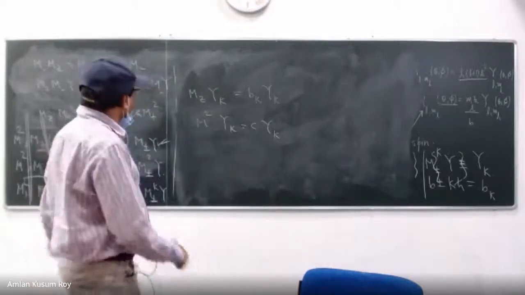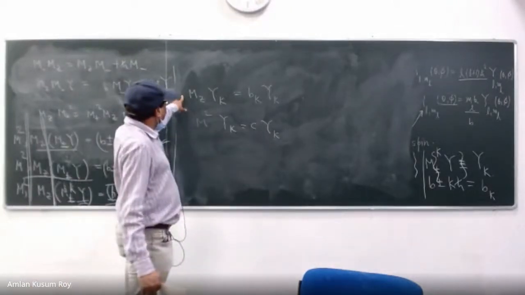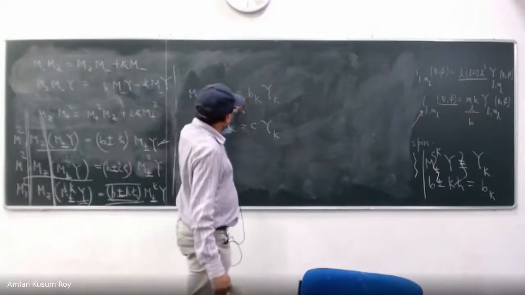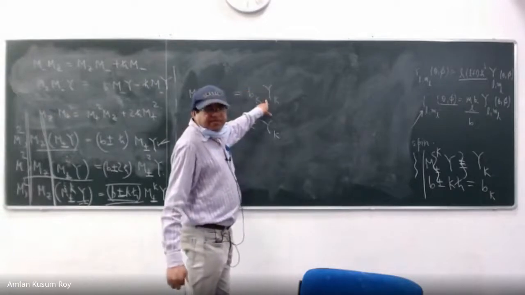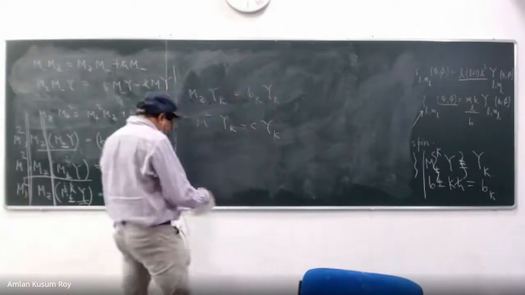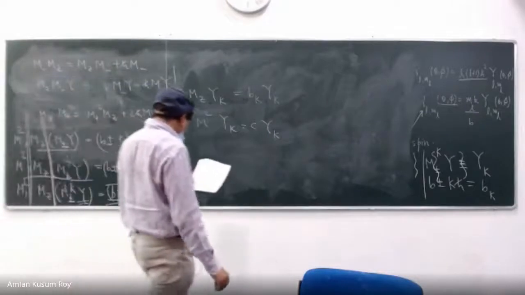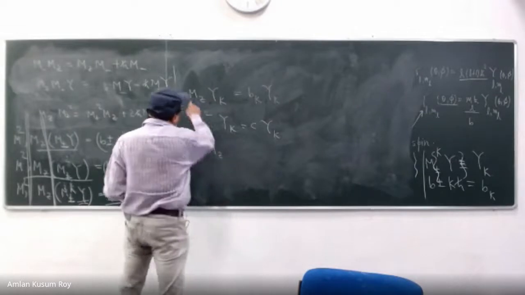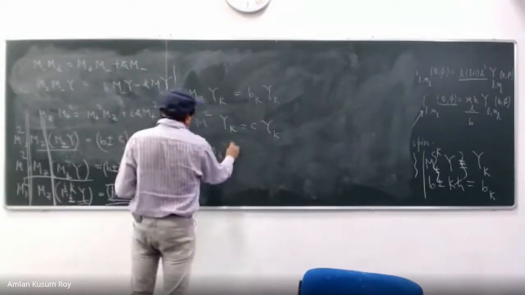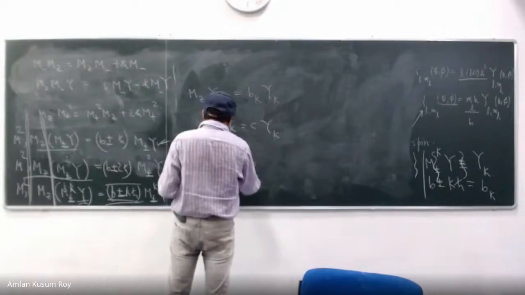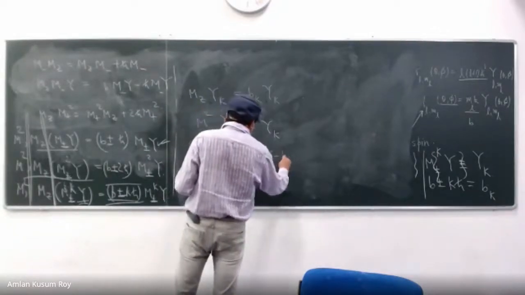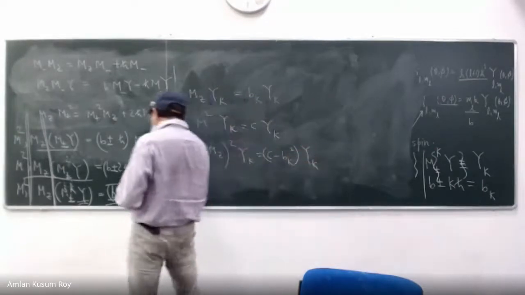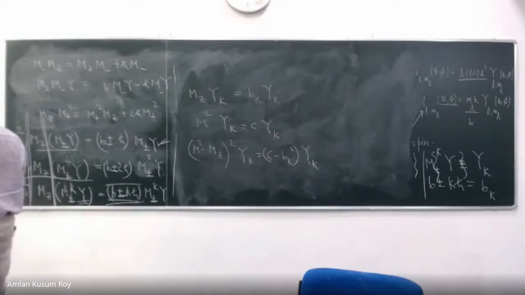And then we operated Mz on Mz. So if I operate Mz on this, Mz square psi k is equal to what will happen? bk square psi k, right? Okay? And that bk square you can write, so if I do that, after operating Mz on this, M square minus Mz square psi k is equal to c minus bk square psi k. Okay?